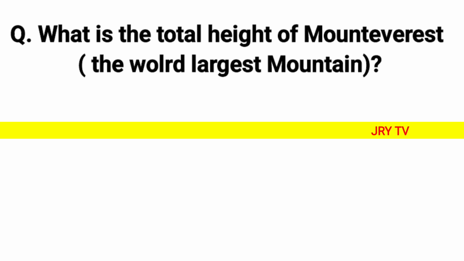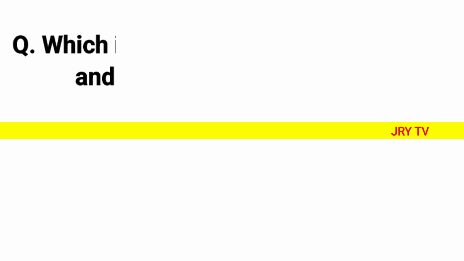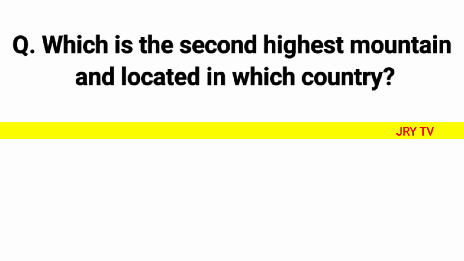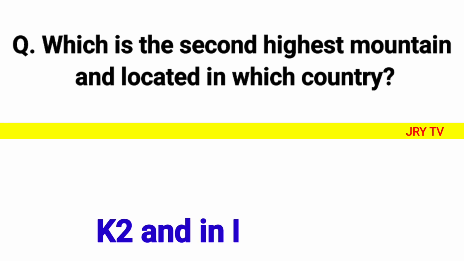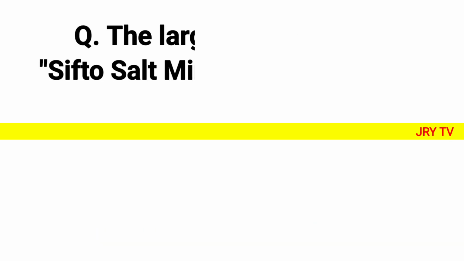Question: What is the total height of Mount Everest, the world's highest mountain? Answer: 8,848 meters. Question: Which is the second highest mountain and located in which country? Answer: K2 and in Pakistan.